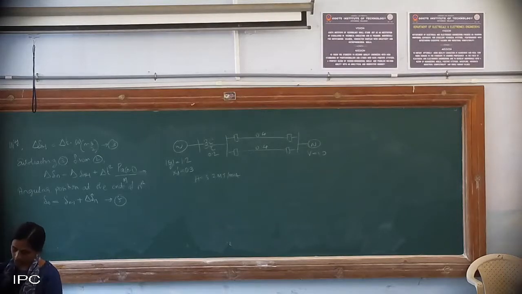Considering a three-phase fault occurs at the middle of one of the transmission lines and is cleared by isolating the faulted line. So it is occurring at the center of the transmission line. Evaluate the following by point by point method.